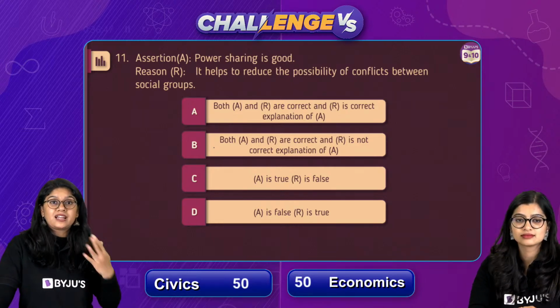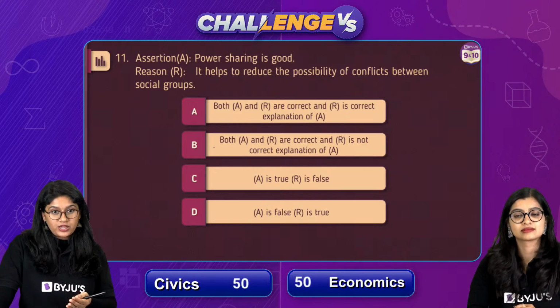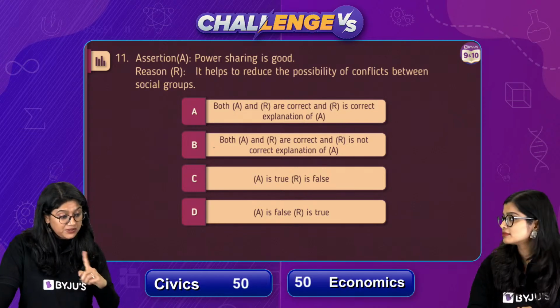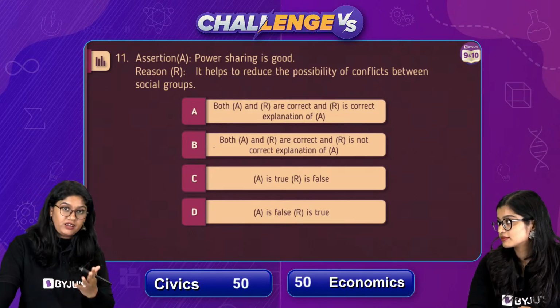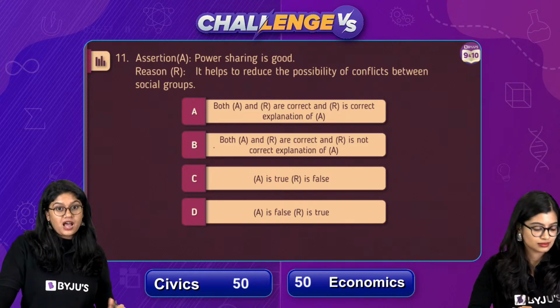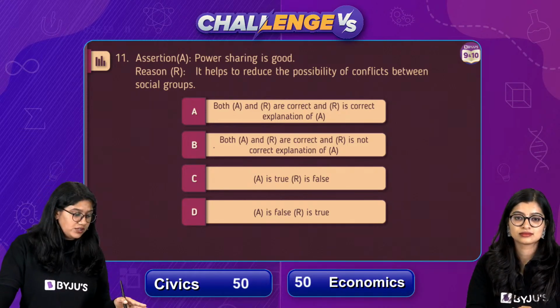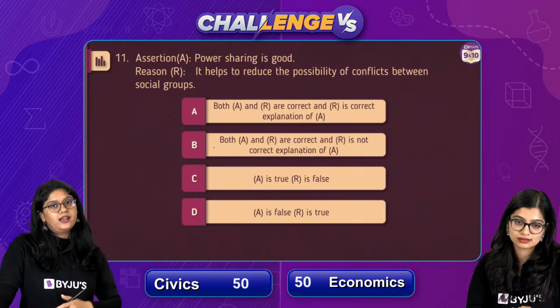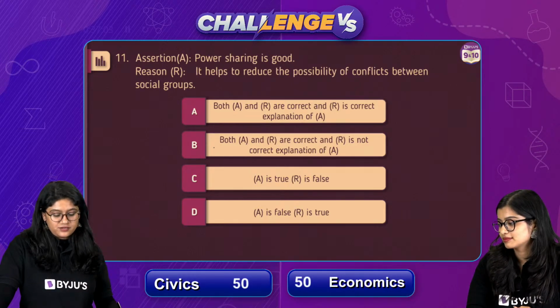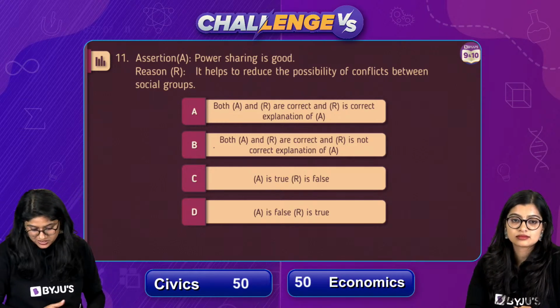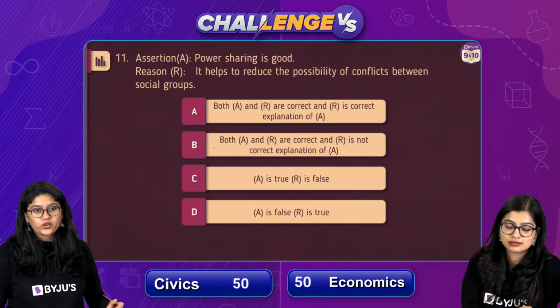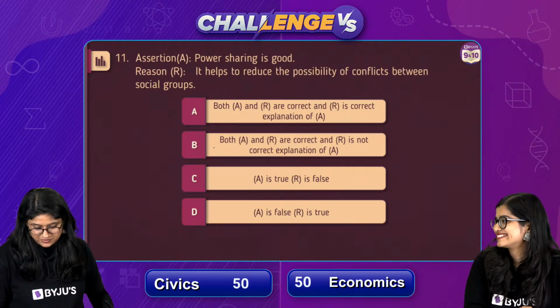Whether both the statements are correct and R is a correct explanation for A. Whether both the statements are correct, but R is not the correct explanation for A. A is true, R is false. R is true and A is false. Very, very difficult combinations, I would say. But 96 of you are kind of going the correct way, I guess.